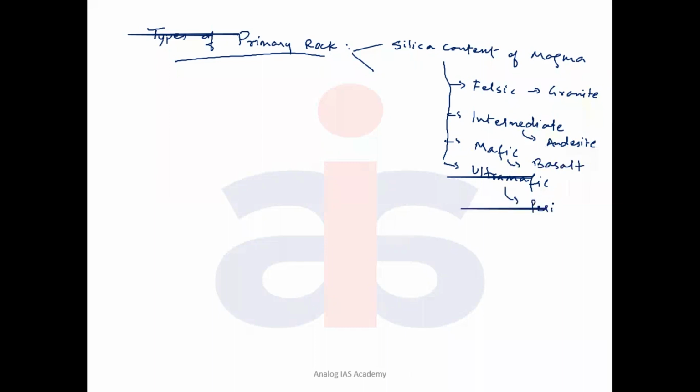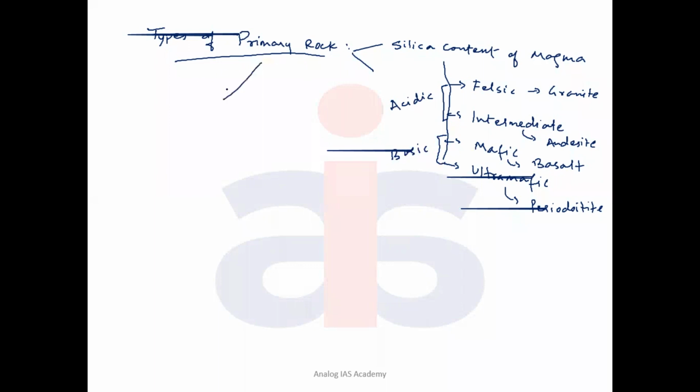Peridotite rocks. These rocks are classified on the basis of silica content of magma. Generally, the first two rocks, felsic and intermediate, we also call acidic igneous rocks, and the last two we call basic igneous rocks. This is one way of classifying primary igneous rocks.